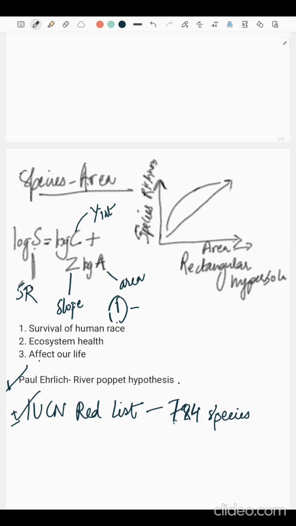Till here we'll do the first part. In the second part we'll continue with the biodiversity losses, the effects of biodiversity loss, the causes of biodiversity loss, and the conservation.